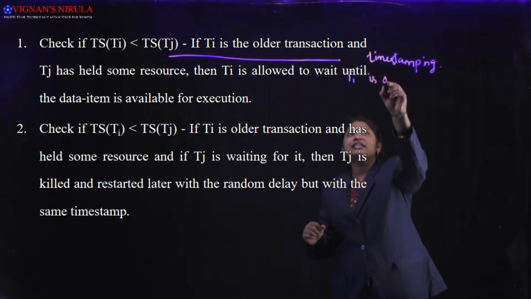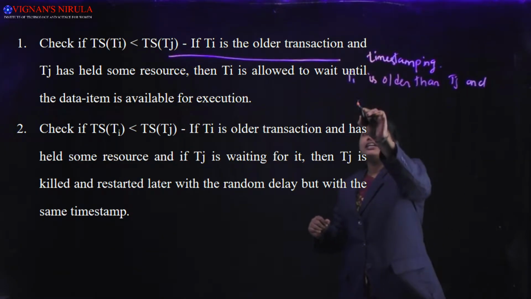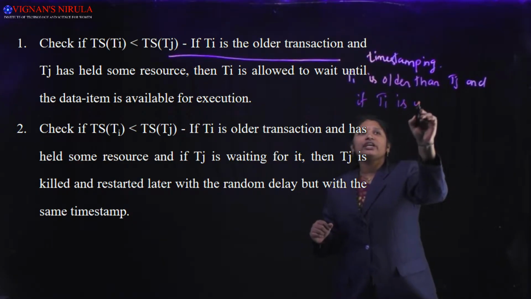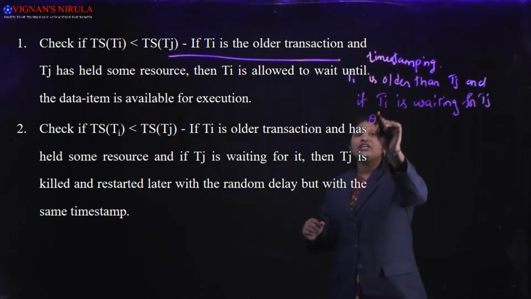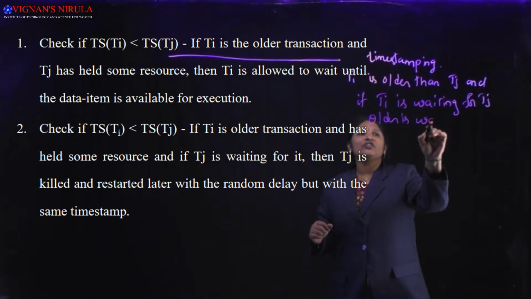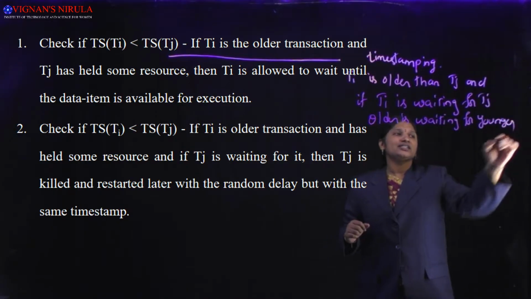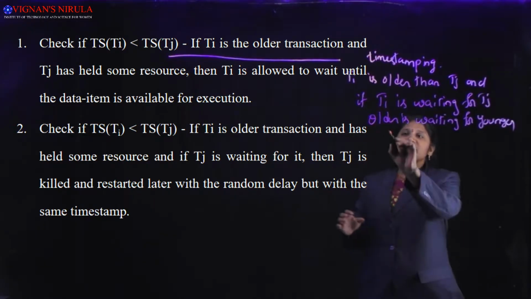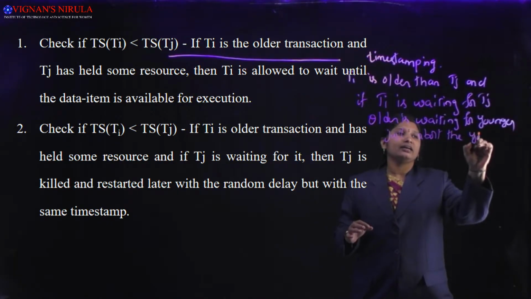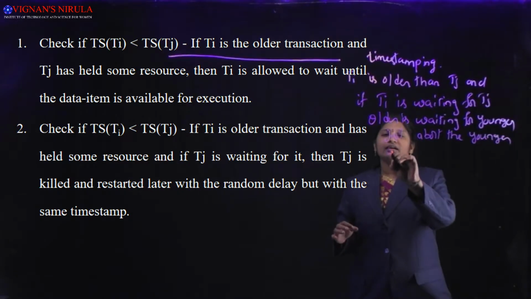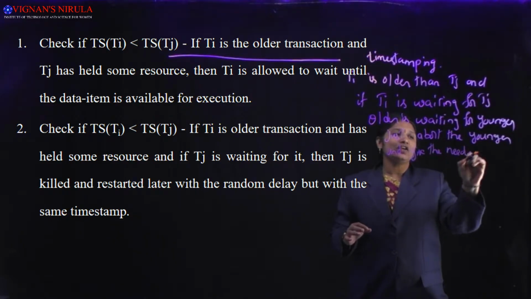Ti is older than Tj, and if Ti is waiting for Tj, that means whenever the older is waiting for the younger, what this wound wait scheme suggests is just abort the younger and give the requested locks or the needed locks to